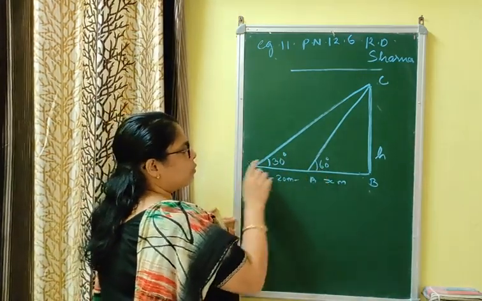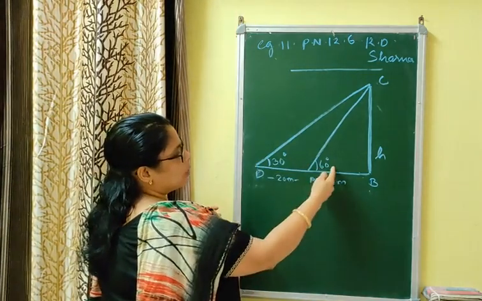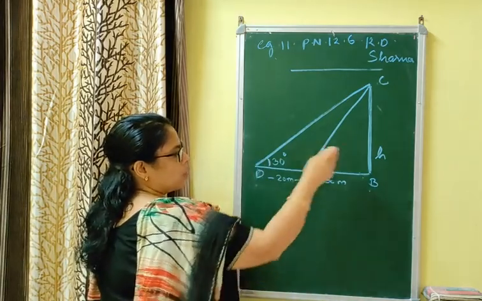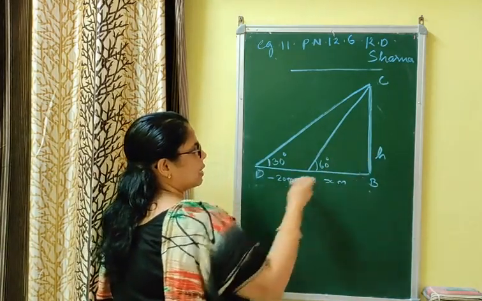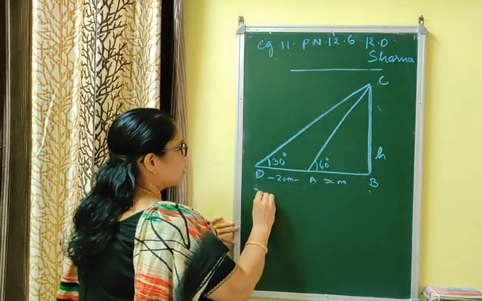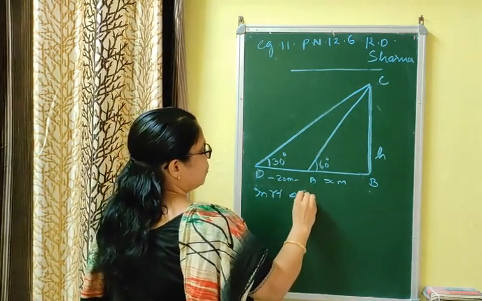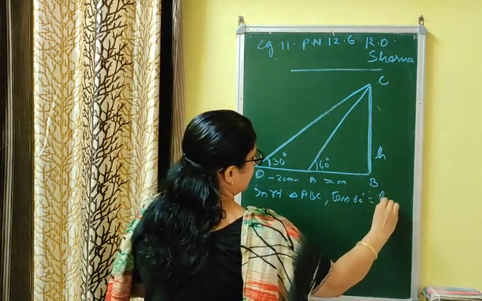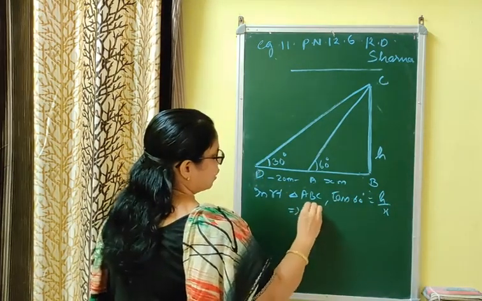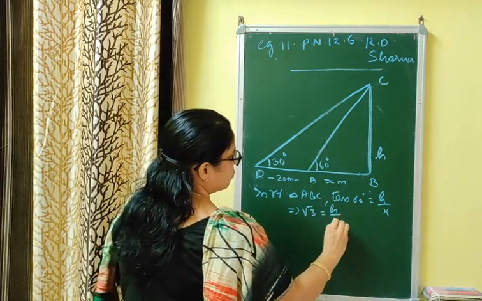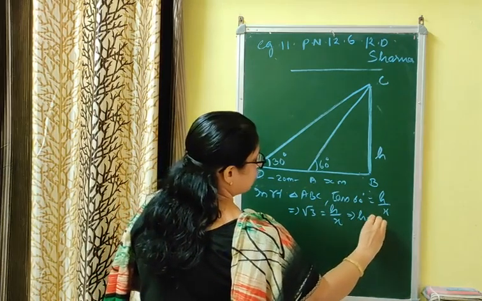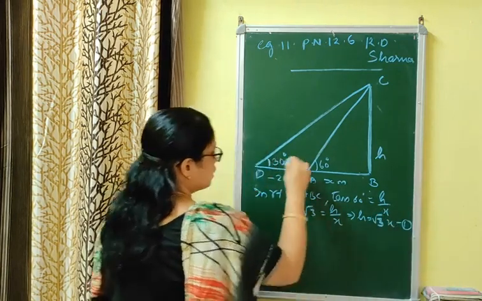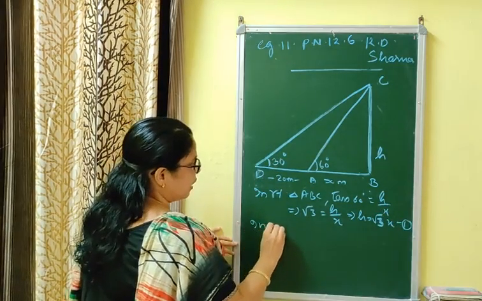Now we got two right triangles, one is the inner one and one is the outer one. As usual, we can use the tan ratio because perpendicular and base are given in each of the triangles. In right triangle ABC, tan 60 is equal to h by x. Tan 60 is root 3. Root 3 is equal to h by x, which implies h is equal to root 3 x. That is equation number 1.